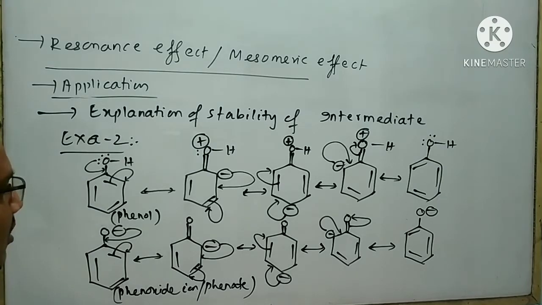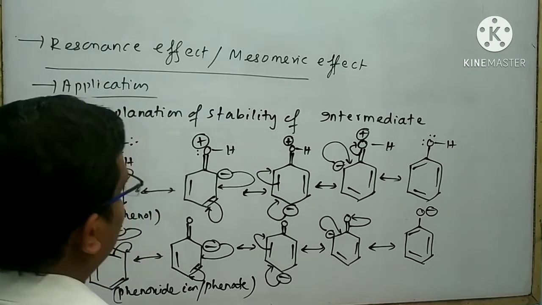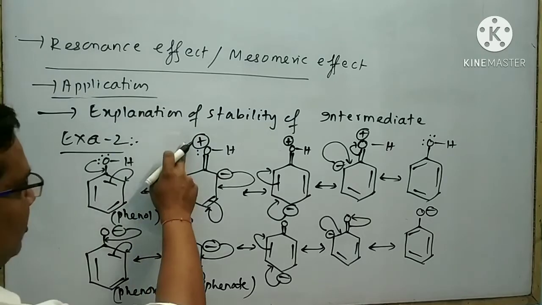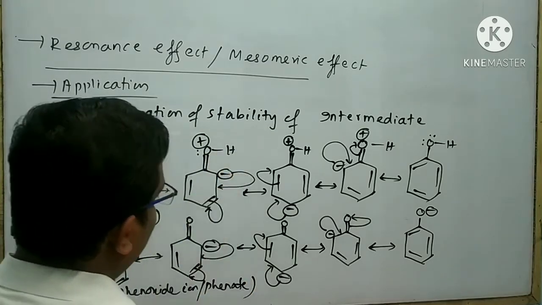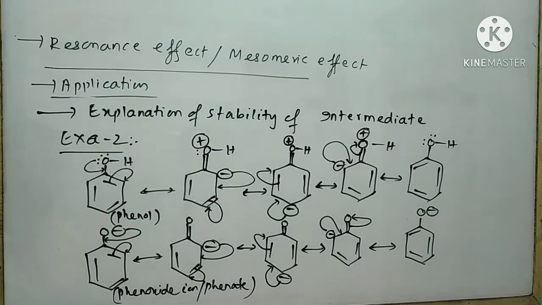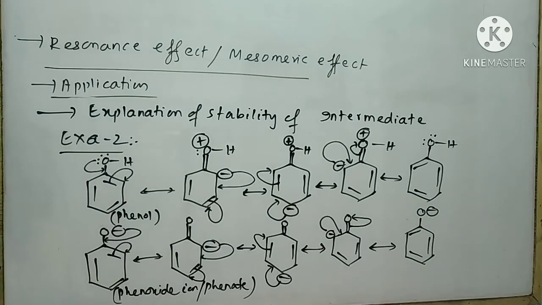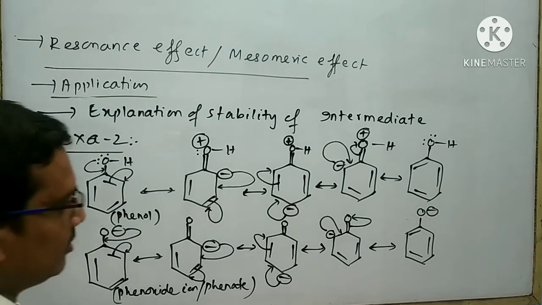Look at that. In the resonating structures of phenol, charge separation is possible. Charge separation means a positive charge is present and a negative charge is also present. But in the case of phenoxide ion, only a negative charge is present. That means there is no charge separation in phenoxide ion.